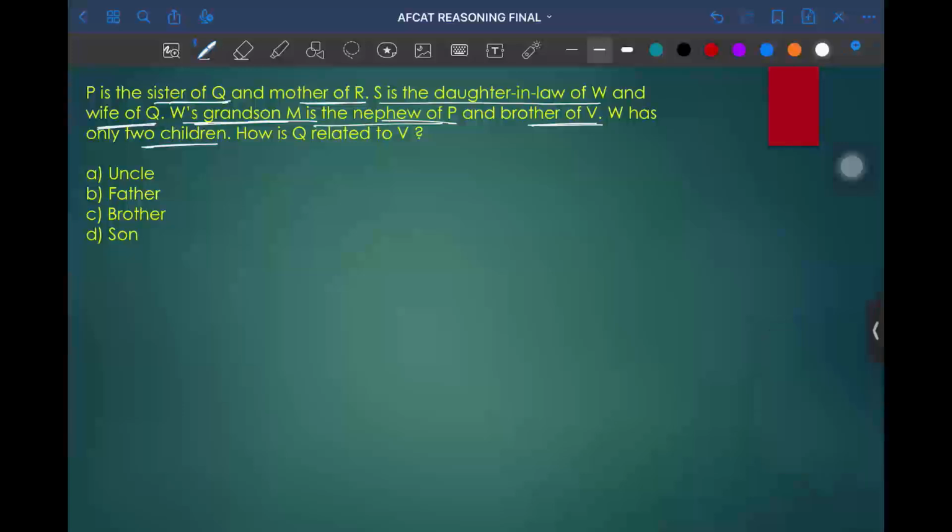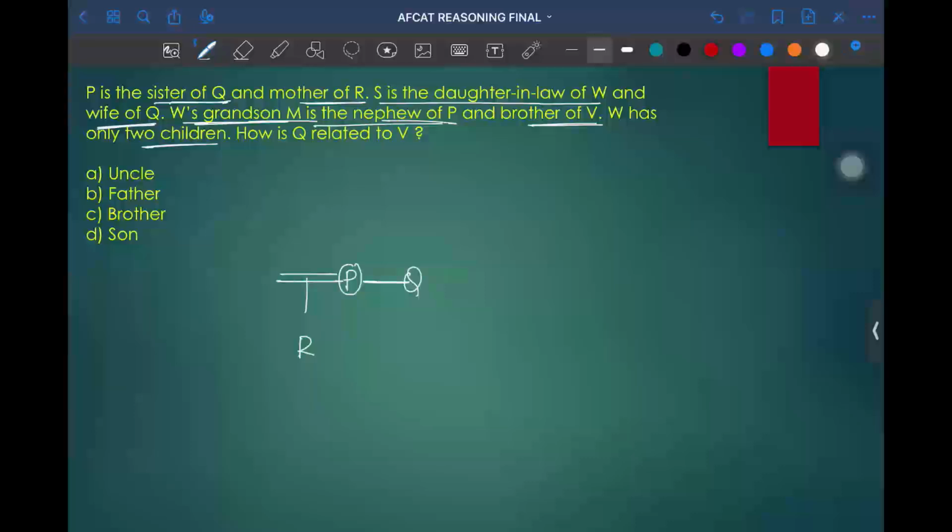From the first statement, P is sister of Q. In the sense, since both are siblings, I'll be denoting it by a single line. And mother of R, in the sense, P is the sister of Q as well as mother of R. Here P is married to someone where we cannot find the direct relationship as of now.